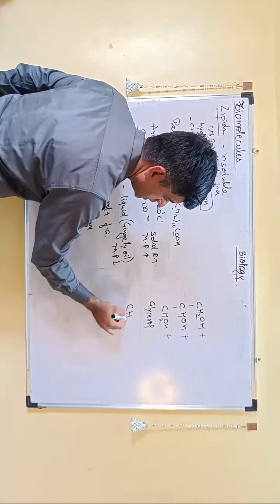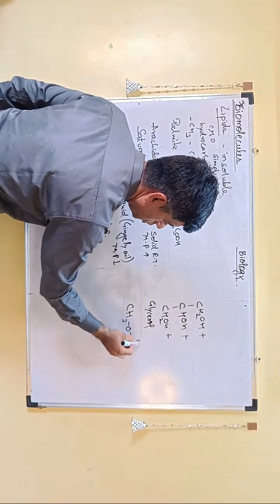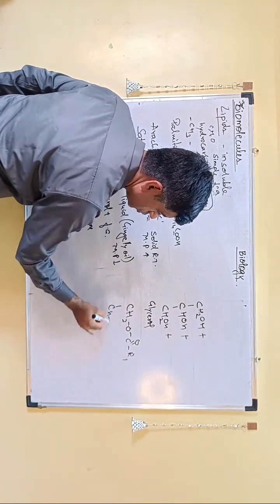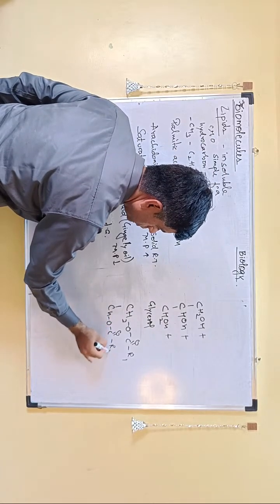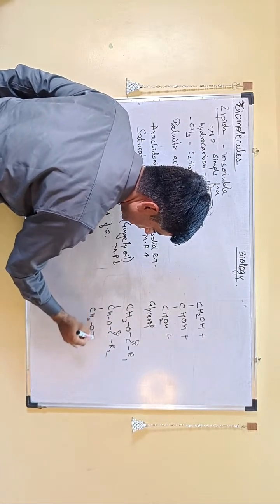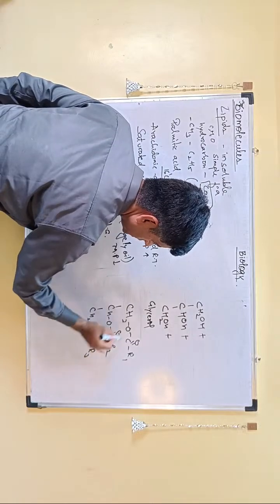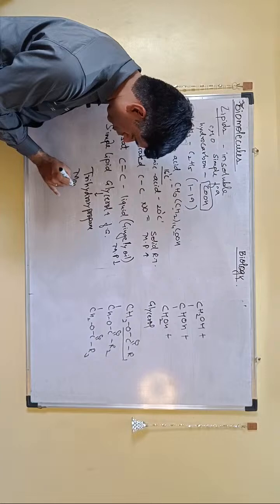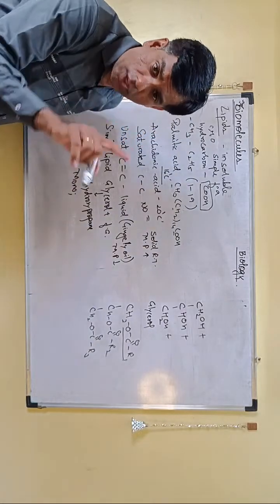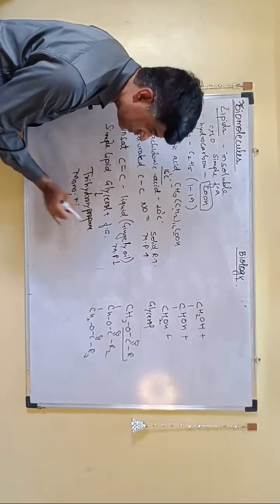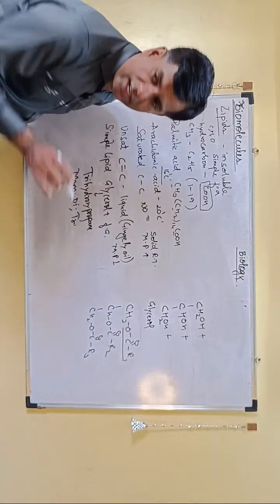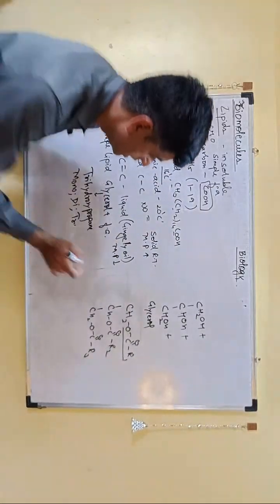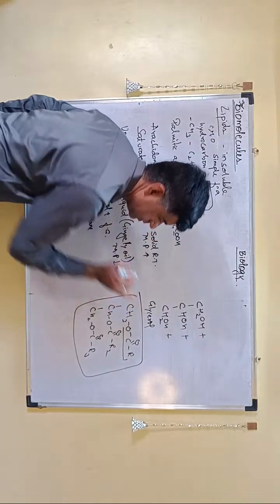So this will look like CH2O-C(=O)R1, then CHO-C(=O)R2, and CH2O-C(=O)R3. If only one fatty acid is esterified, then it is monoglyceride. If 2 are esterified, it is diglyceride, and with 3 esterified, it is triglyceride. So all your fats and oils are generally triglycerides.